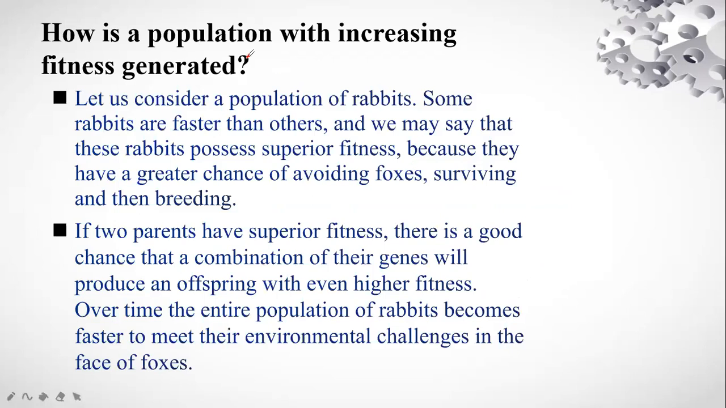Now we are going to see, with the help of an example in natural selection, how a population with increasing fitness is generated. Let us consider a population of rabbits. Some of the rabbits were very fast and some of the rabbits were slow. So some of the rabbits were very fast as compared to the others. They can be termed as having superior fitness. Why superior fitness? Because they have the behavior of running very fast.